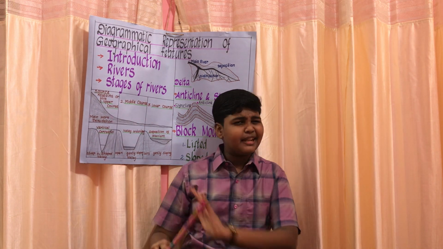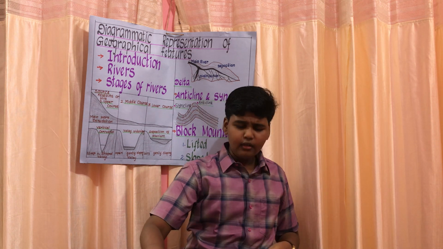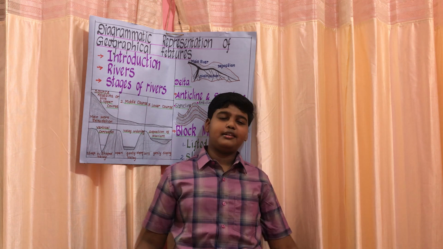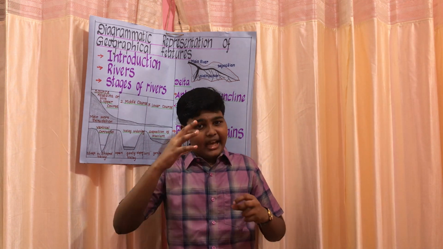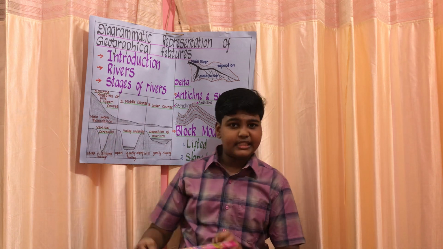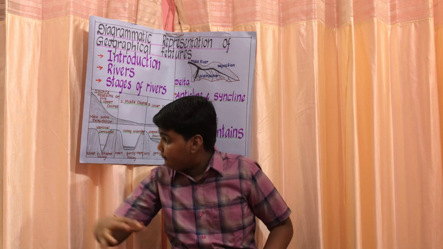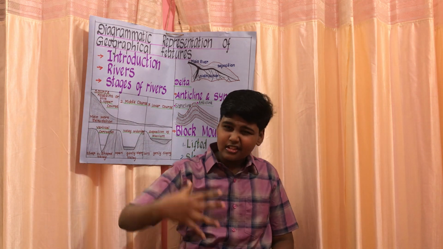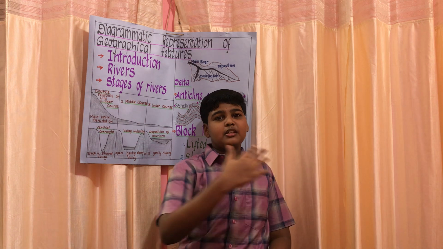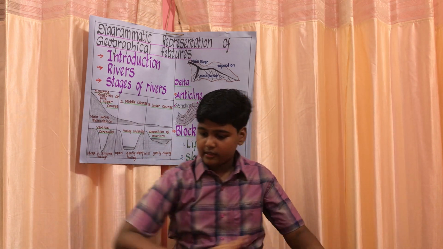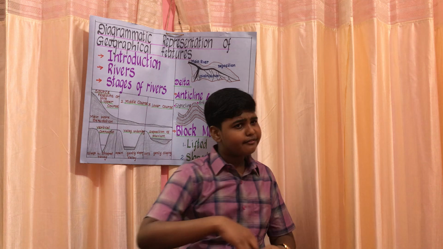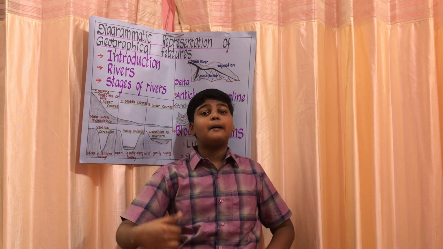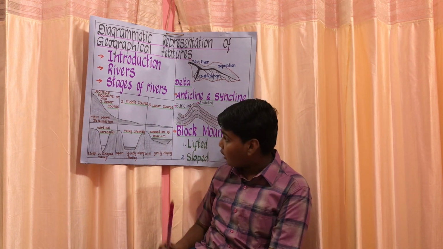In the middle course, it's the mature stage of the river. Okay. This is the second stage of the river, but it loses all its energy. Do you know why? In the upper course, it erodes, right? So in the middle course, it carries all those rocks and boulders into plains. So imagine this is a plain and a river is flowing down. Will it lose its energy? It will. Losing its energy, it also deposits fine silt and alluvium.